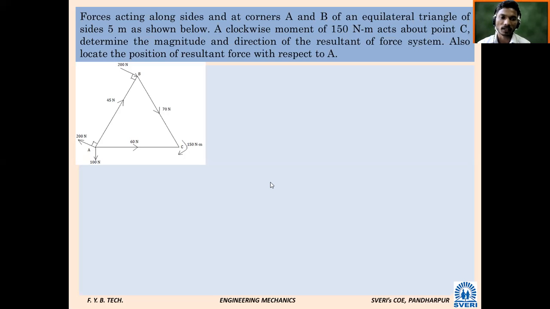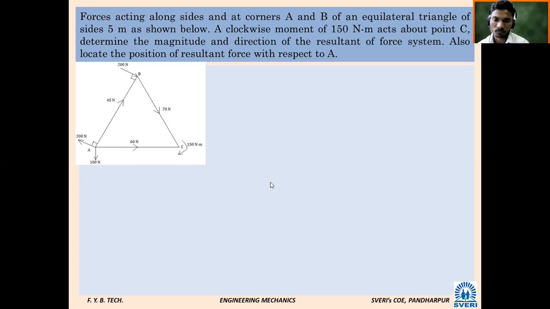So how many forces are given? Six forces are given. Three are along the sides of the triangle, 200 Newton force two times, and one is a vertical 100 Newton force. One more thing: what is the type of triangle? ABC is an equilateral triangle.